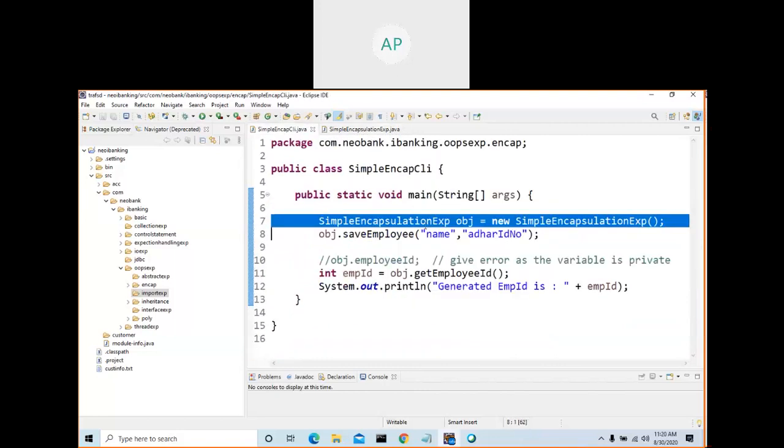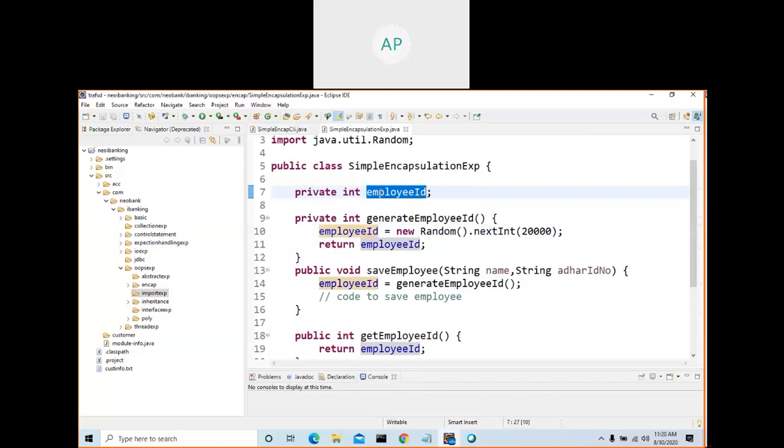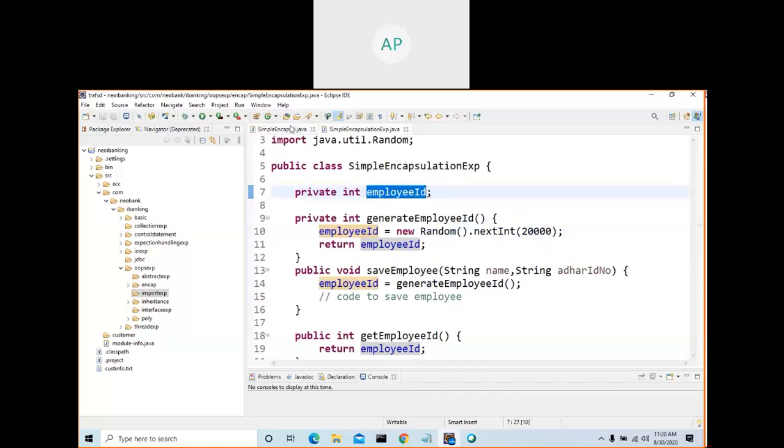So I created one class. Here, what is the reference variable? This is the reference variable. This is the new operator, which is going to create an object. What will be inside that object? The state, meaning you store all the state in variables. So that object contains all the variables and the state. How many variables are here? One variable. Also, when you create an object for a class, you can call all the methods using this variable. What are the methods available inside the class? You can call, see here, object variable dot save employee. So I could be able to call it.